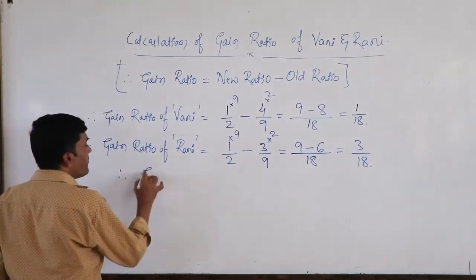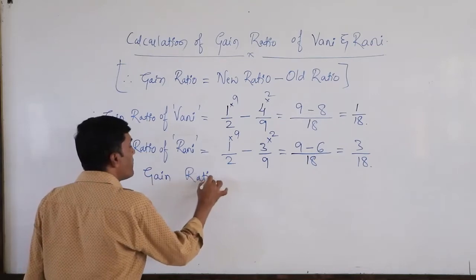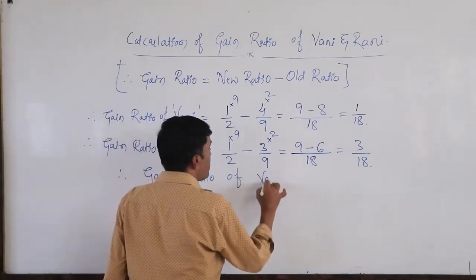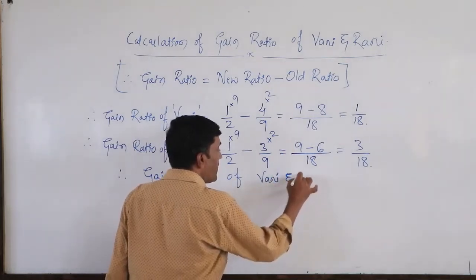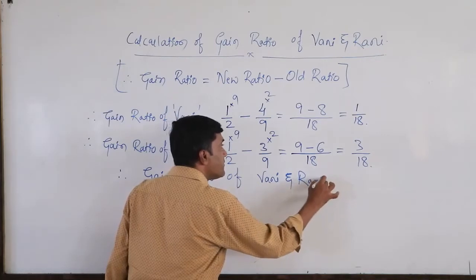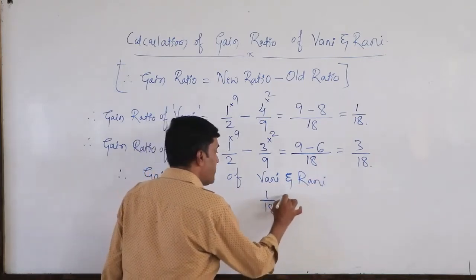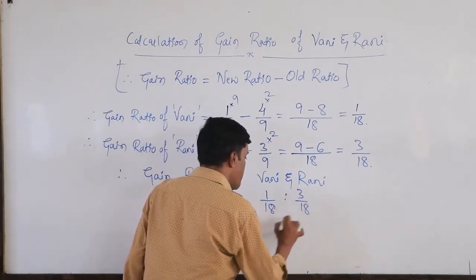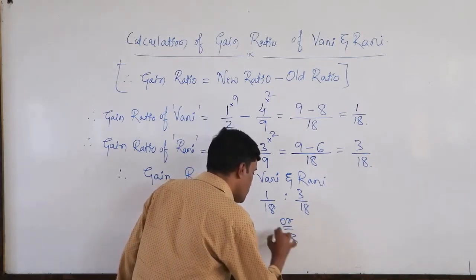Therefore, the gain ratio of Vani and Rani is 1 by 18 is to 3 by 18, or you can write 1 is to 3.